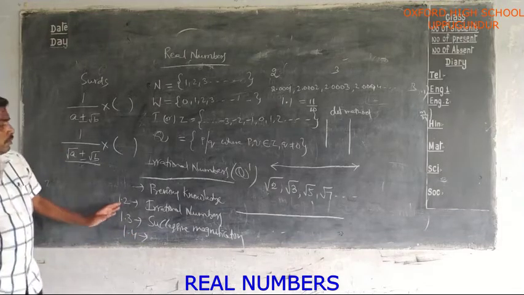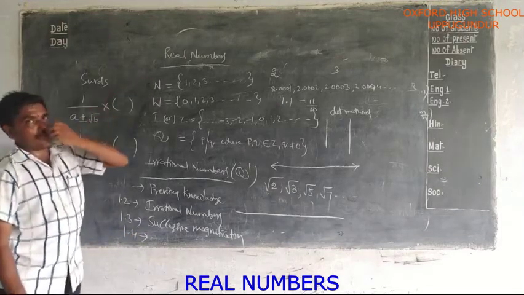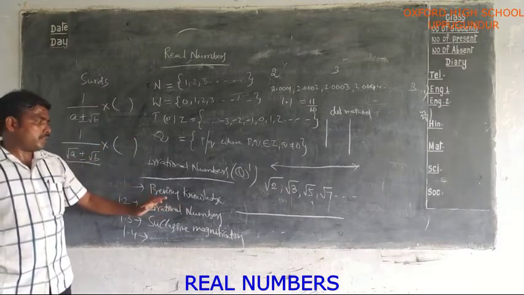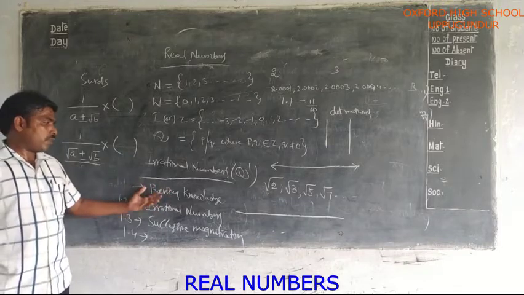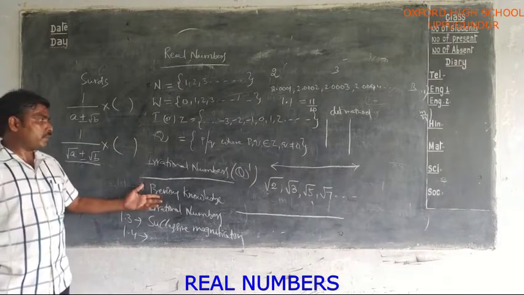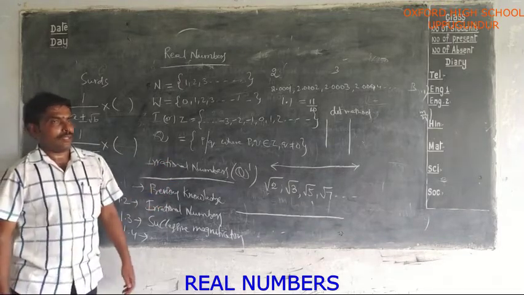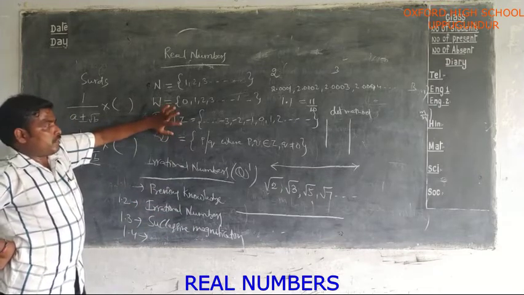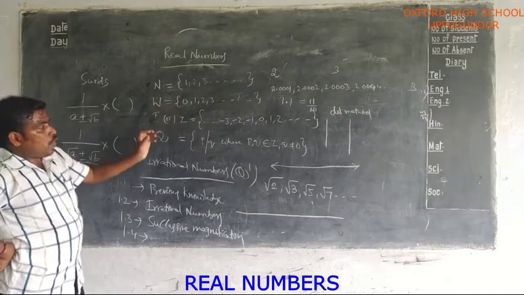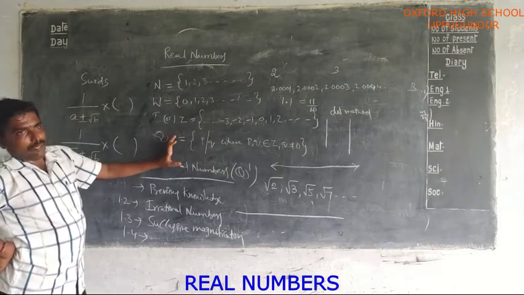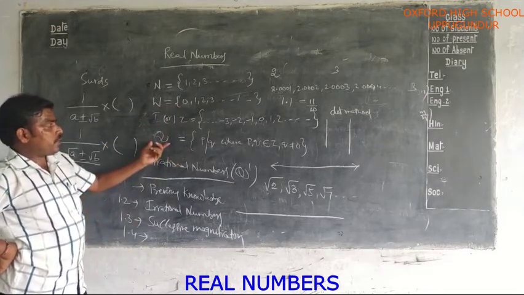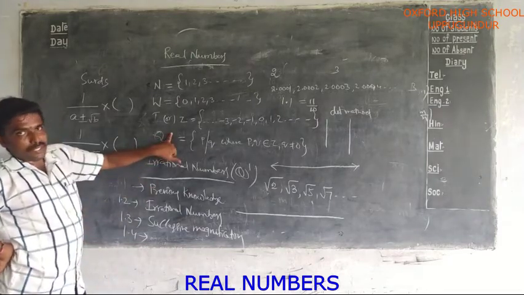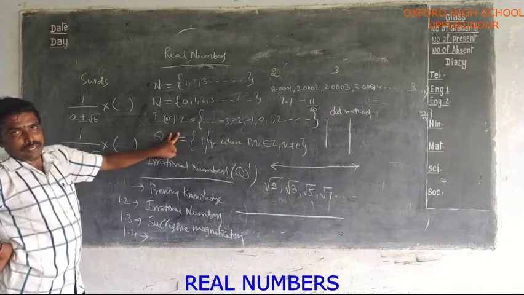So that is about the first chapter, real numbers. Already exercise 1.1 is based on your previous knowledge. That means in the 8th class, what is the first chapter? That is rational numbers. So in rational numbers, what are the concepts you learn? How can you represent a rational number in decimal form? We can represent any rational number in two types of decimals. First one is terminating decimal, second one is non-terminating repeating decimal.